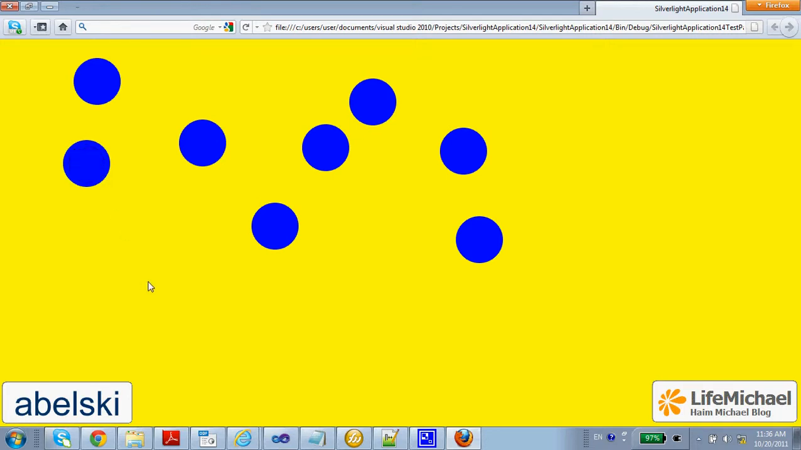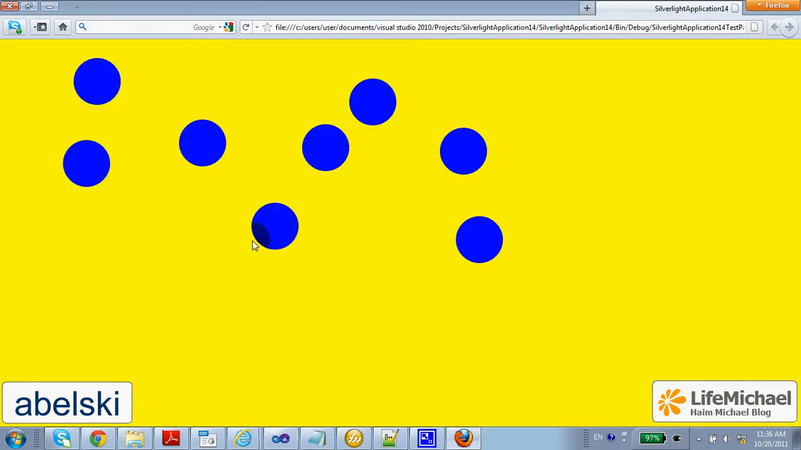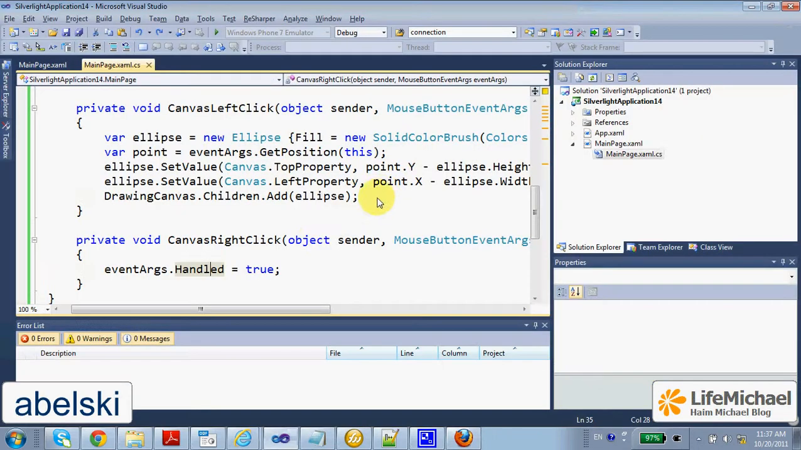Now if we take a look at the code, you can see that I also handle the canvas right click, and currently the only thing I do is assigning true to the handled property. Doing so, when I press right click, nothing happens. If I take this line out